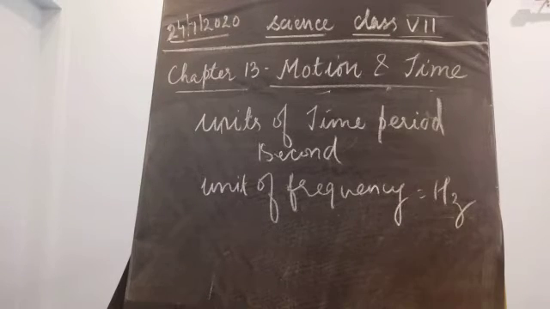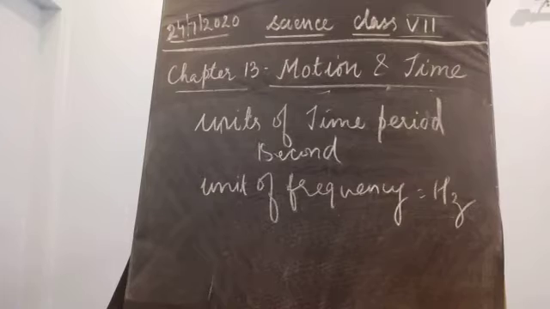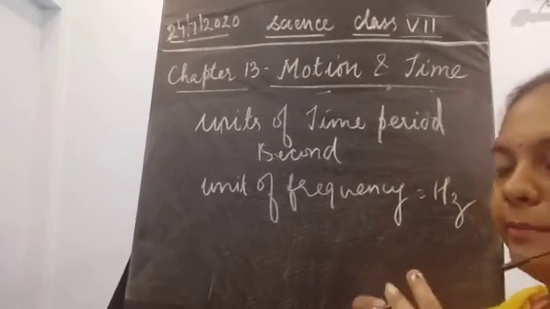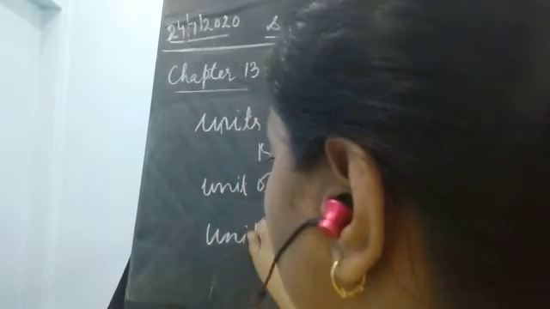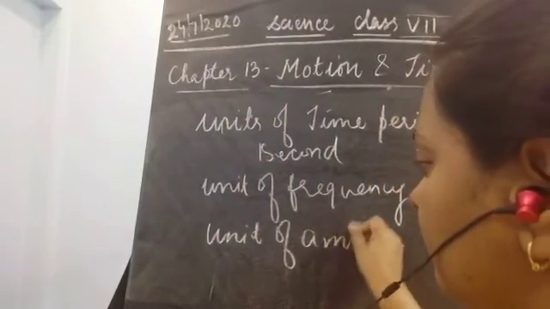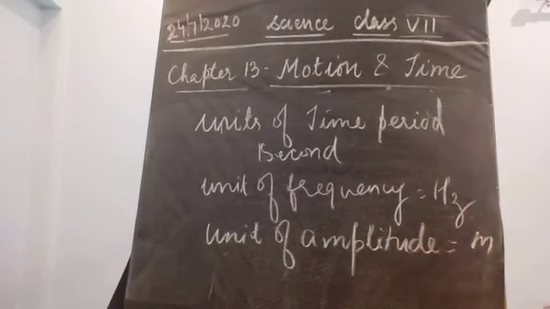Next, if it takes 20 oscillations, it means 20 hertz. Now next, what is the unit for amplitude? The unit for amplitude will be in meters, because it is a length.